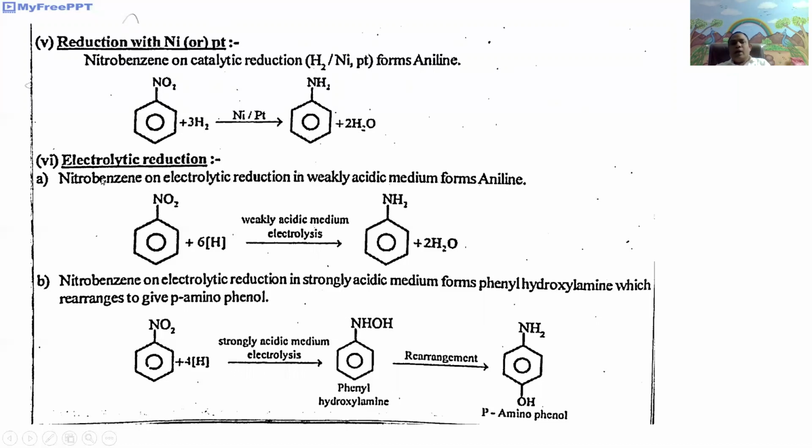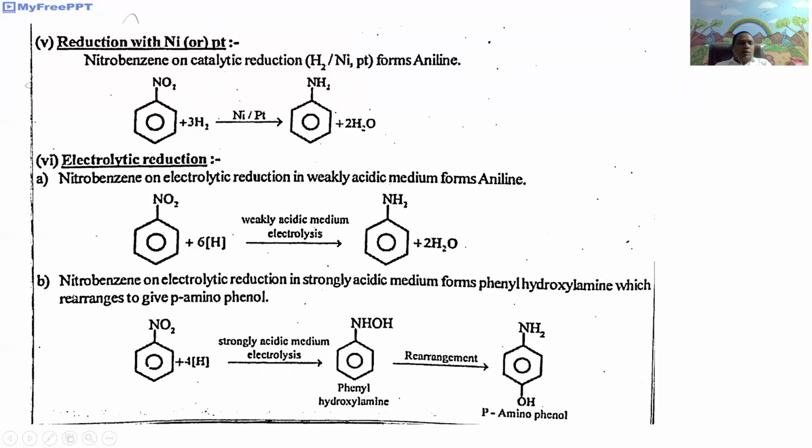Next, electrolytic reduction. Here nitrobenzene on electrolytic reduction in weakly acidic media forms aniline. That is nitrobenzene plus 6 nascent hydrogen atoms in weakly acidic media electrolysis gives aniline or aminobenzene.